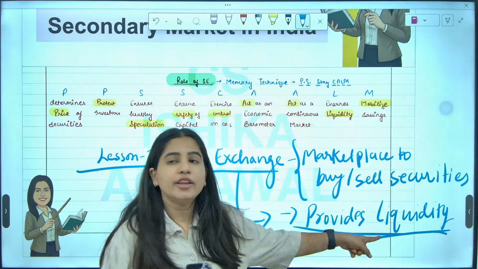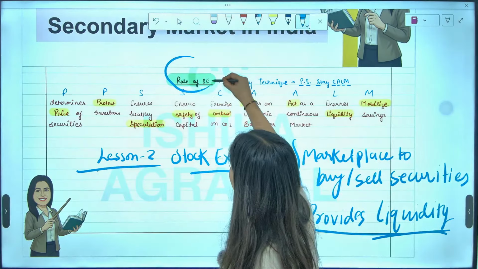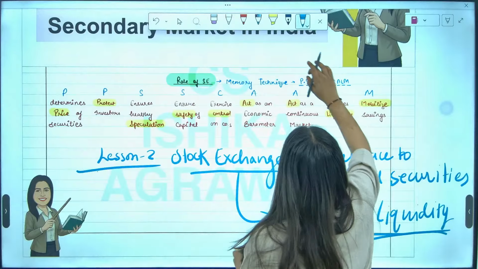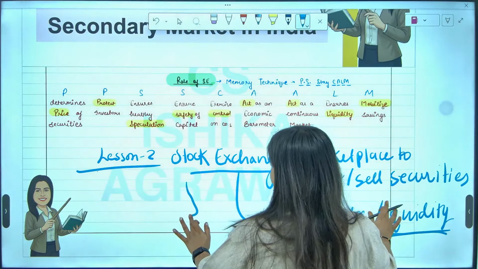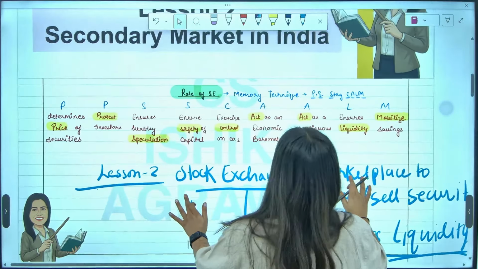The next topic is the role of stock exchange. Okay, everybody, very easy topic, very easy. We'll be doing it with all the enthusiasm. Everyone along with me will be doing this particular topic of role of stock exchange. What is the role of stock exchange?